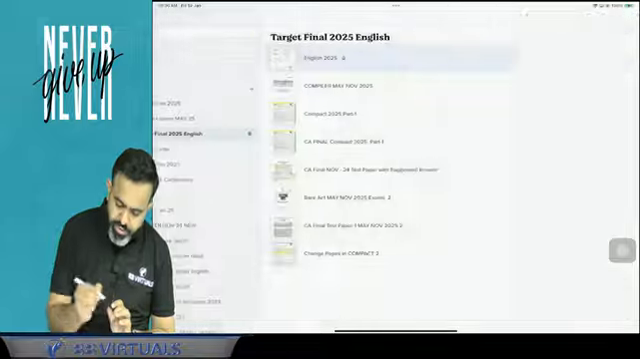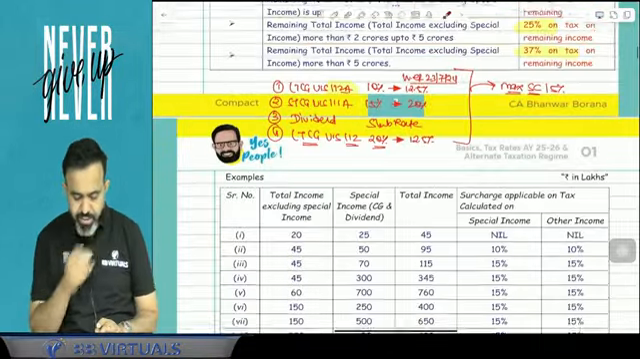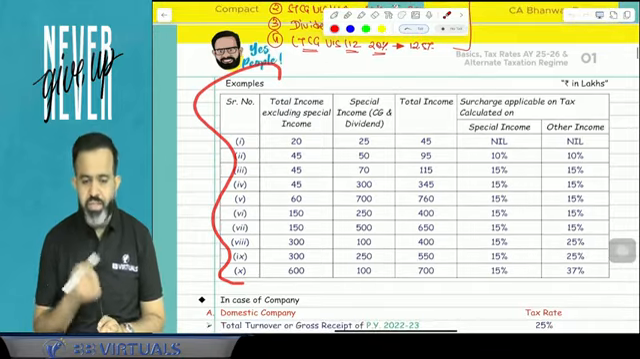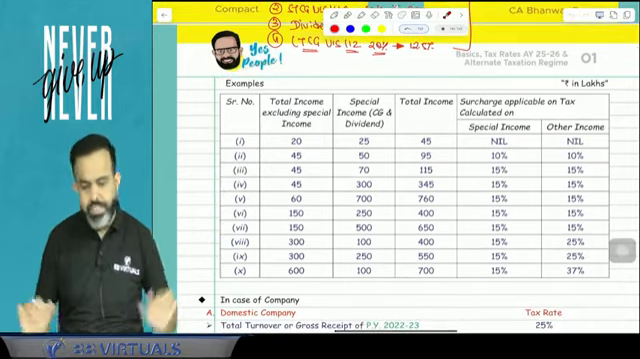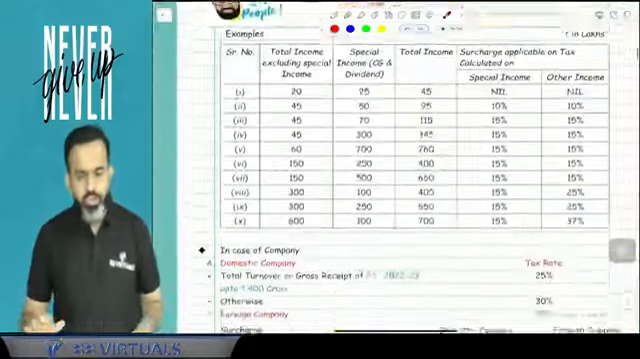And after that, you can do certain questions from the compiler. So guys, in this particular case, do one thing: one example is given, just do that example, and after that certain questions are also given, do those questions. So you will be able to understand. So this is all about the tax rate in case of individual, HUF, AOP, BOI, artificial juridical person.